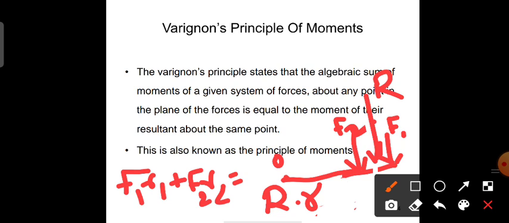So this is also known as the principle of moments. This is nothing but the law of moments. In the law of moments also, the algebraic sum of all the moments should be equal to 0. That means the algebraic sum of the moments of the forces will be equal to the moment of the resultant. So both are the same. Law of moments, principle of moments, or Varignon's principle of moments, all are the same.